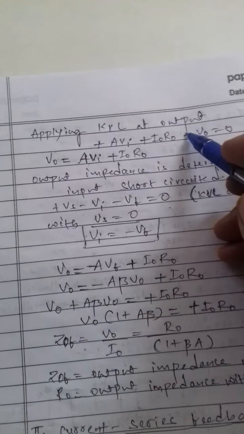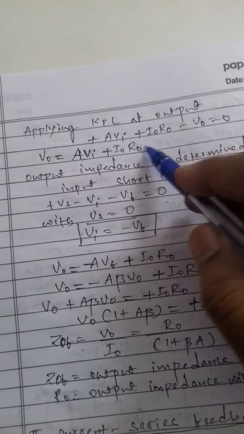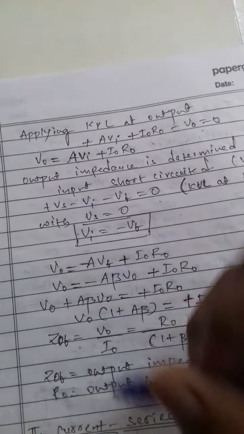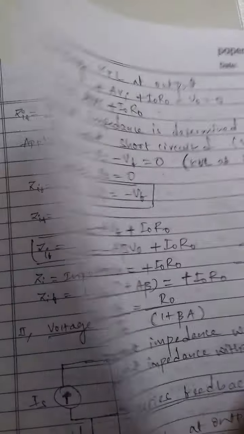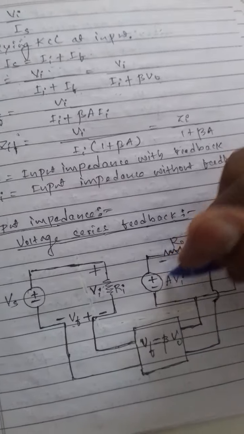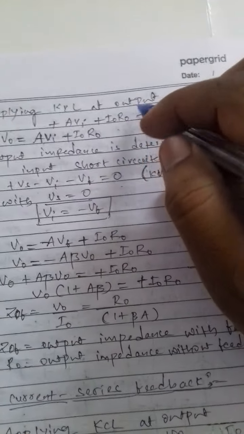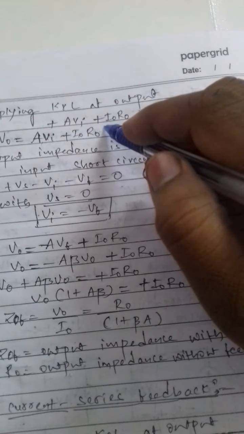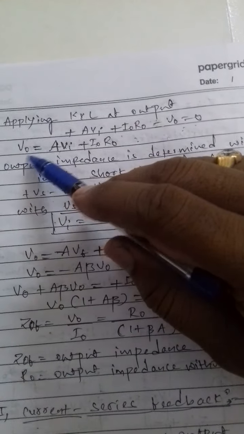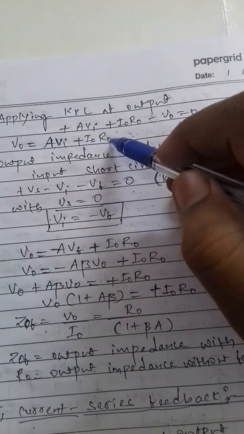Now applying KVL at the output, so that plus A Vi plus Io Ro minus Vo is equal to 0, because here it is a voltage source, and here it is the output resistance. So the KVL applied at the outputs gives plus A Vi plus Io Ro minus Vo is equal to 0, so that output voltage is equal to A Vi plus Io Ro.